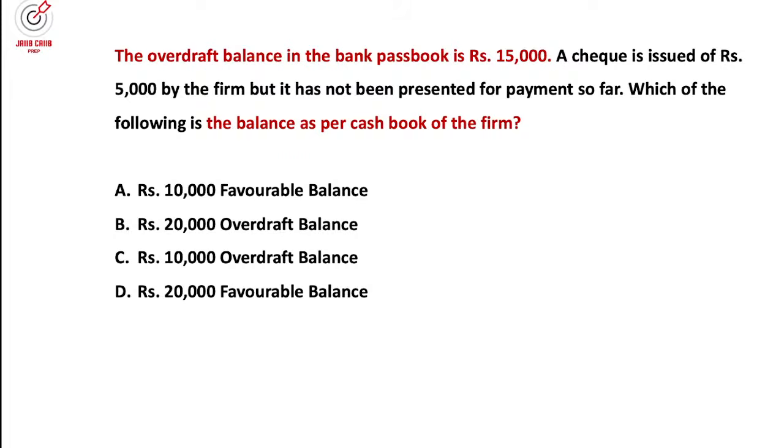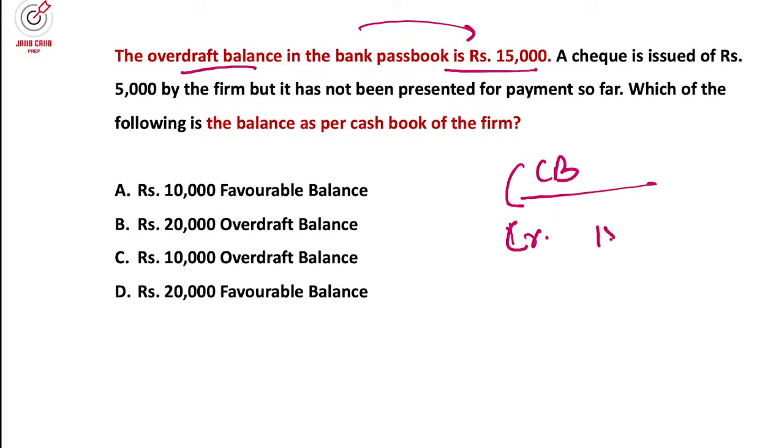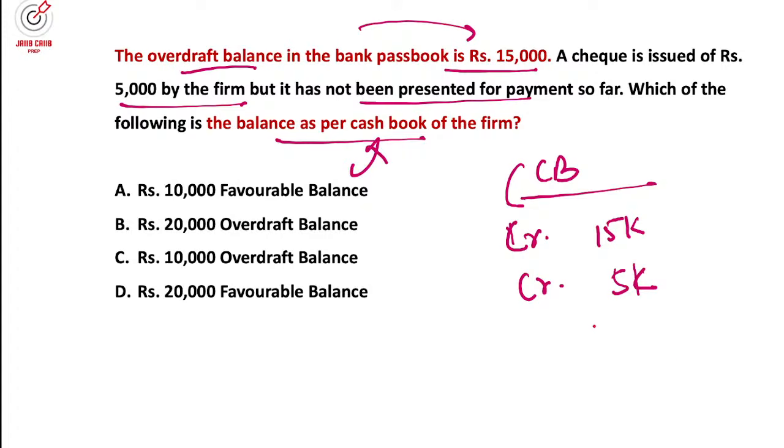So the overdraft balance in the passbook is 15,000. See, overdraft balance in the passbook means simultaneously if I prepare the cash book, it is a credit balance. In the cash book it is how much? 15,000. A check issued of rupees 5,000 by the firm but not presented. Another credit of 5,000. Which of the following is the balance as per cash book? So the cash book becomes 20,000 overdraft balance.